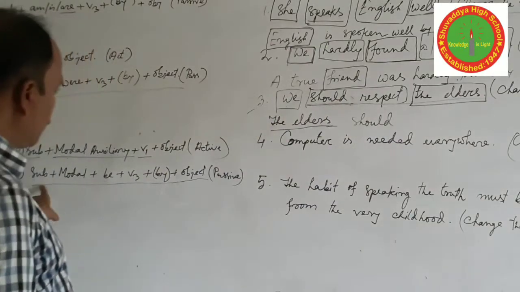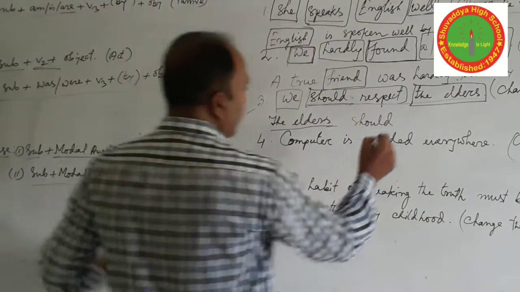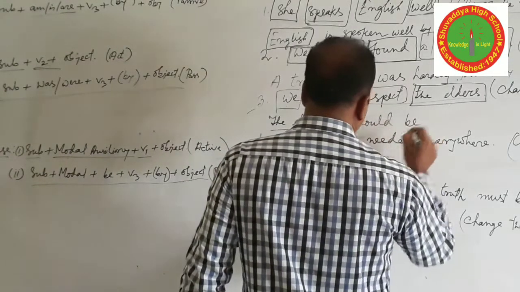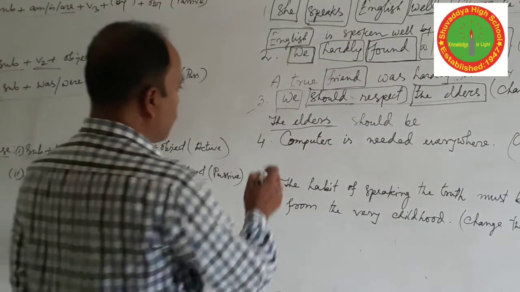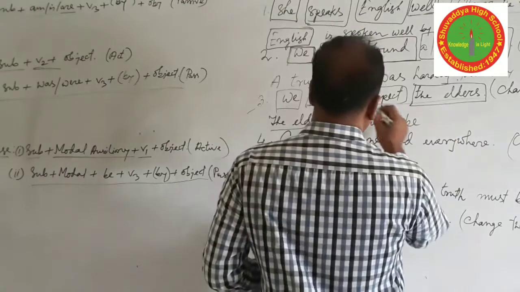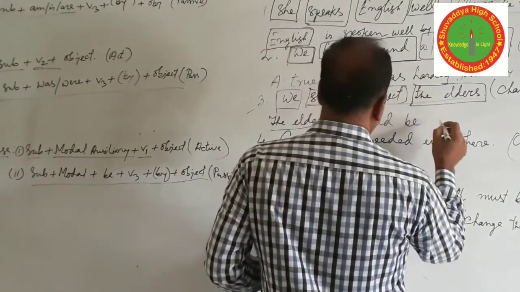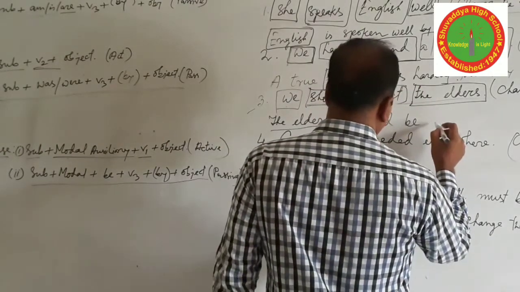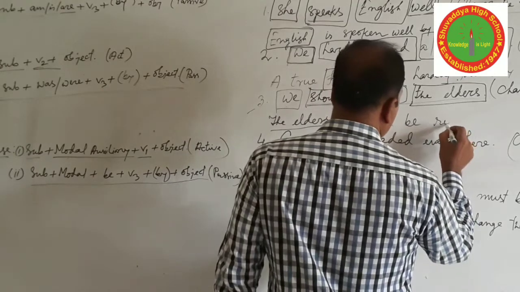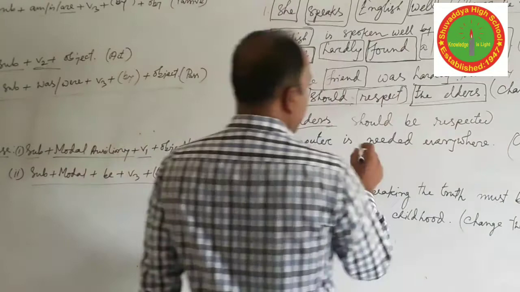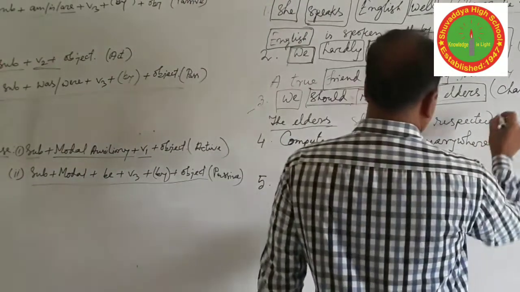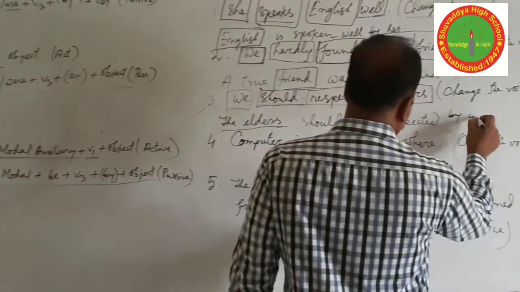So subject plus modal, then an extra be is used here for future indefinite tense, active to passive. The elders should be, and the main verb is in third form, or past participle form, verb 3. The elders should be respected by us.